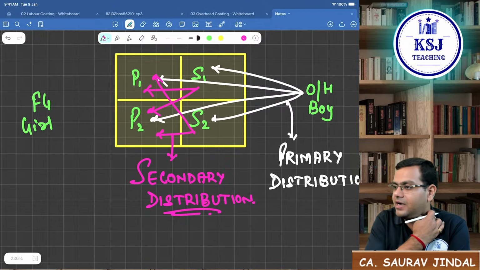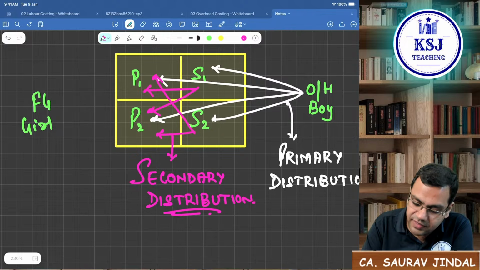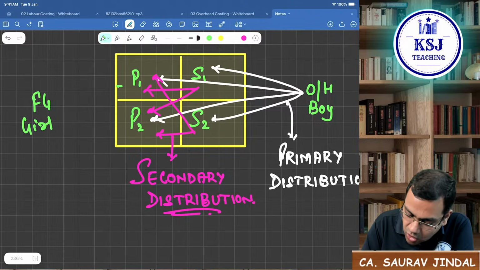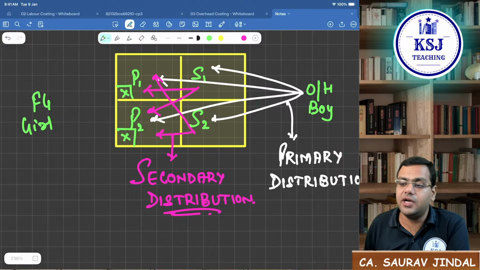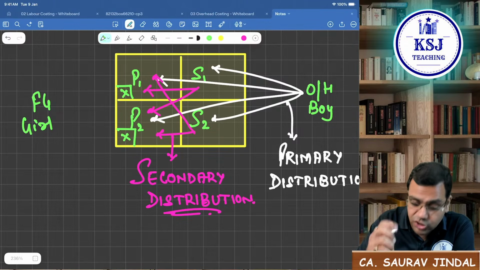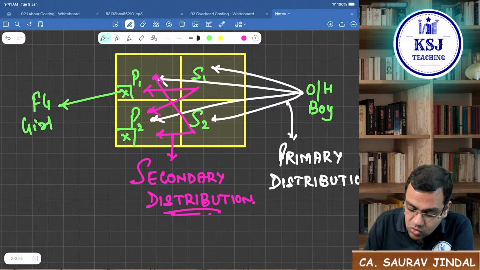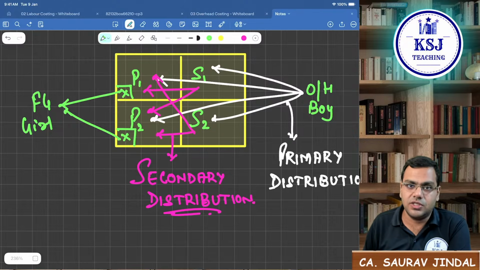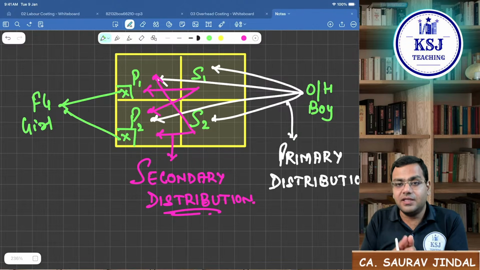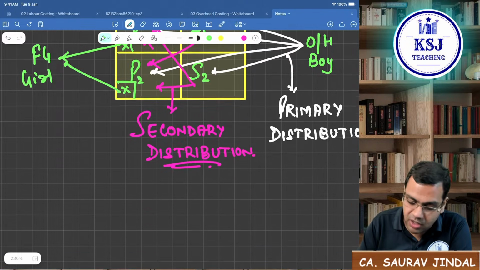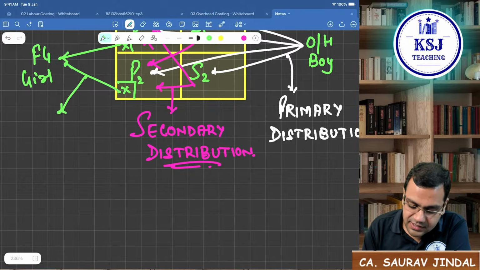Right? And now when you are distributing the overheads, finally you have collected all the overheads in the production department. Now from the production department, you have to take these overheads to the finished goods, to 1 unit of the finished product. This we call absorption.